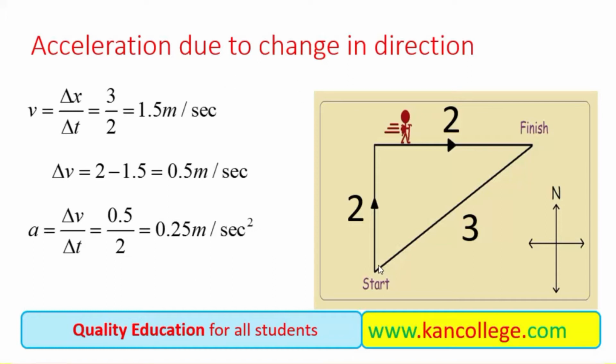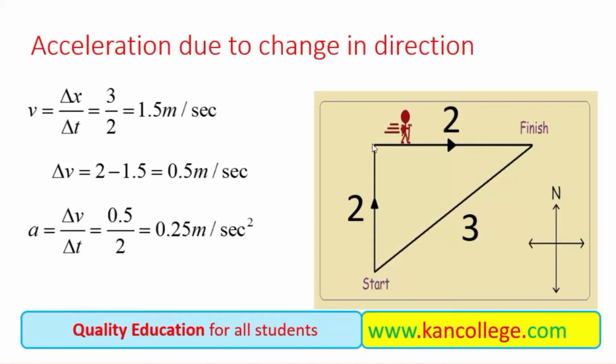It is very important to note that if an object is moving with a constant speed, for example, if an object starts from here and covers a distance of 2 meters in 1 second, and then changes its direction towards the right and covers a distance of 2 meters in 1 second, then its speed is 2 meters per second.